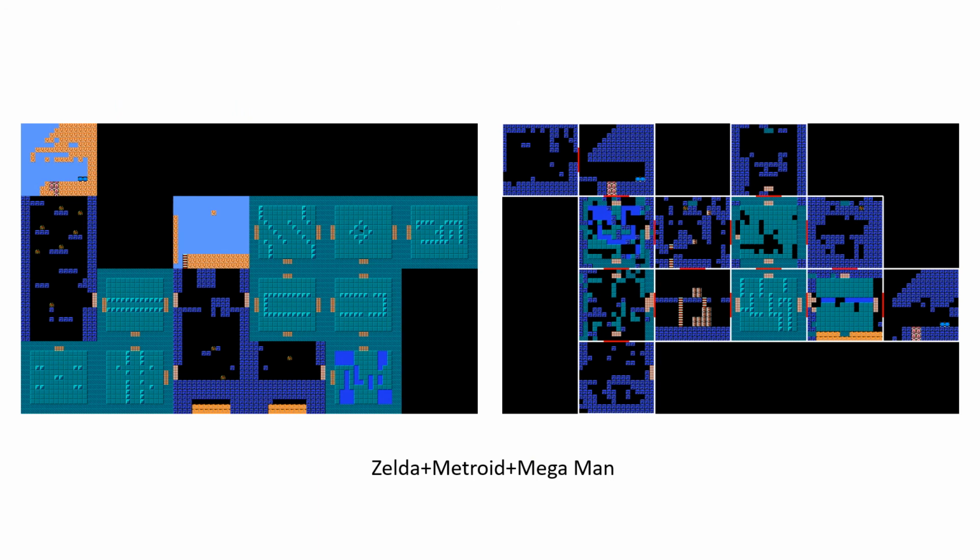And lastly, I want to talk about these examples that are from the three-game blend of Zelda, Metroid, and Mega Man, and want to highlight the fact that there are actually two broad ways of generating these blended levels. So the one on the left is generated by using the individual models for each game and having them generate segments and rooms for different parts of the layout, whereas the one on the right is generated by the actual blended model that was trained on levels from all three games taken together. And as you can probably tell, the one on the left looks a lot less noisy because it's really just segments and rooms from the individual games sort of concatenated together. And that makes for blended levels that are a lot more playable.